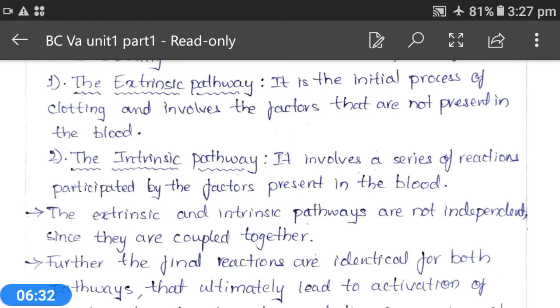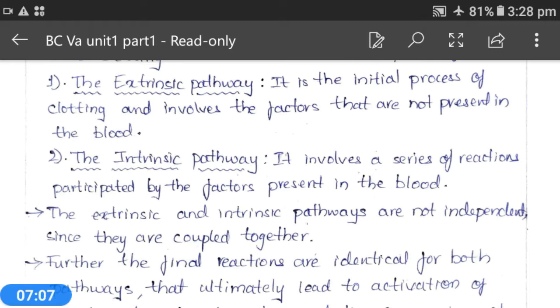So blood also contains clotting factors, but not only those present in the blood; a few more clotting factors will be present, and the extrinsic pathway is carried out by the glycoproteins or clotting factors which are not present in the blood.